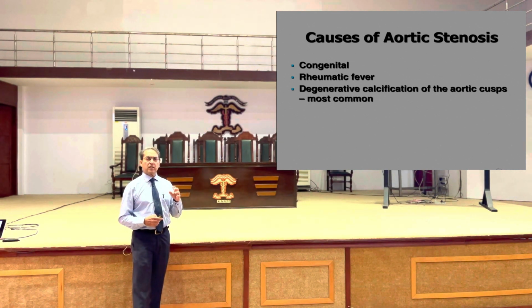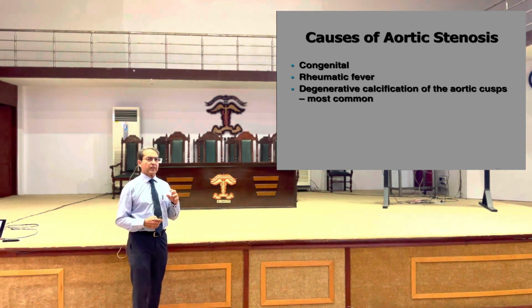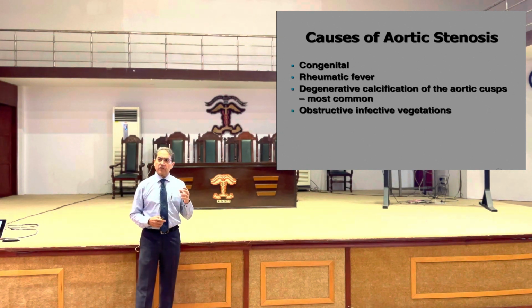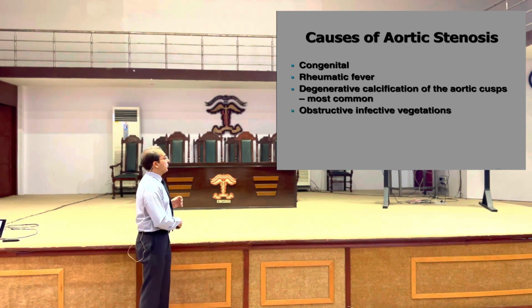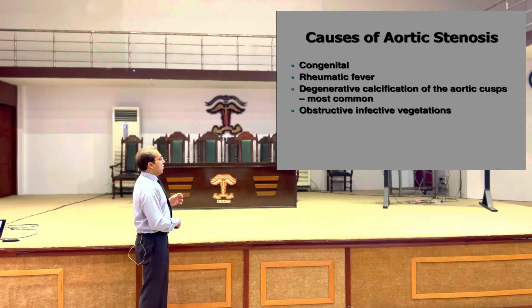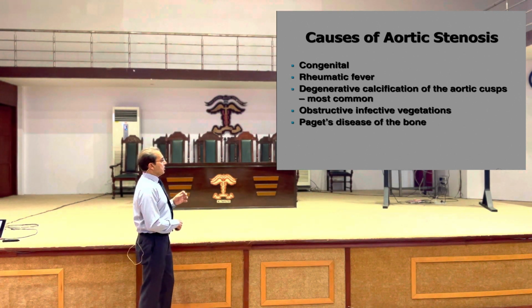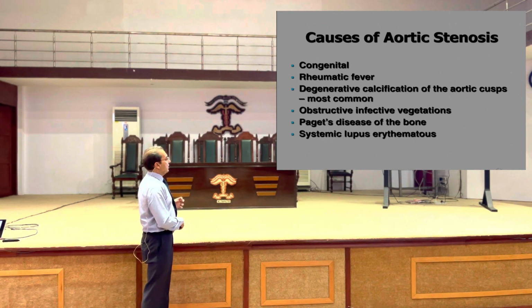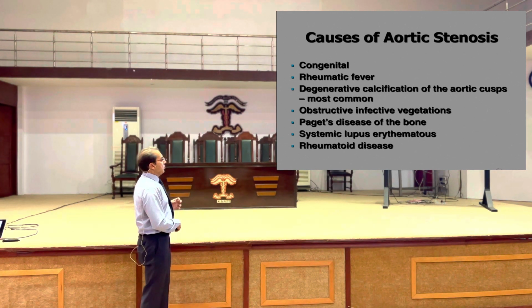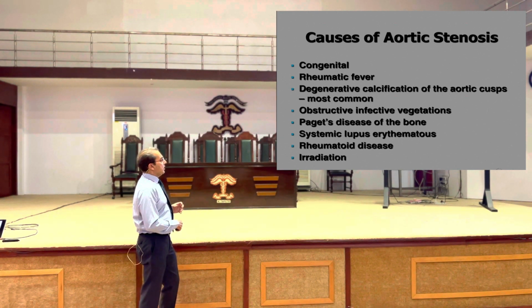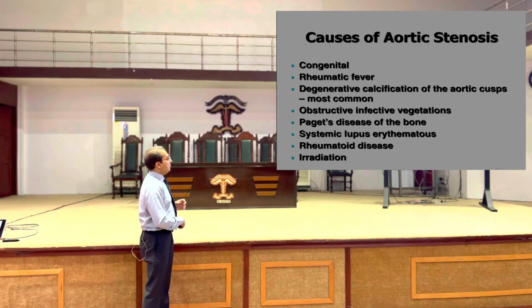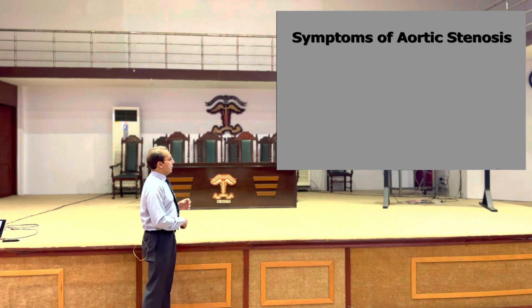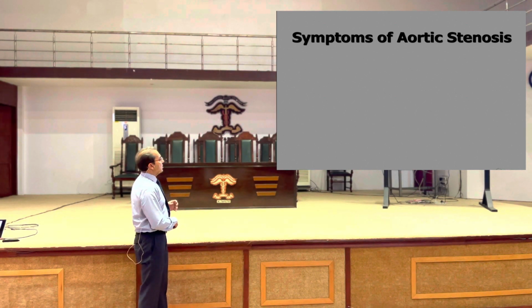So it's generally around age 65. Before 65, it is usually congenital, and after that, it is a degenerative type of lesion. Then you have obstructive infective vegetations, if there are large vegetations, Paget's disease of bone, SLE. So these are various causes for aortic stenosis. Radiation of the chest can sometimes present with aortic stenosis.